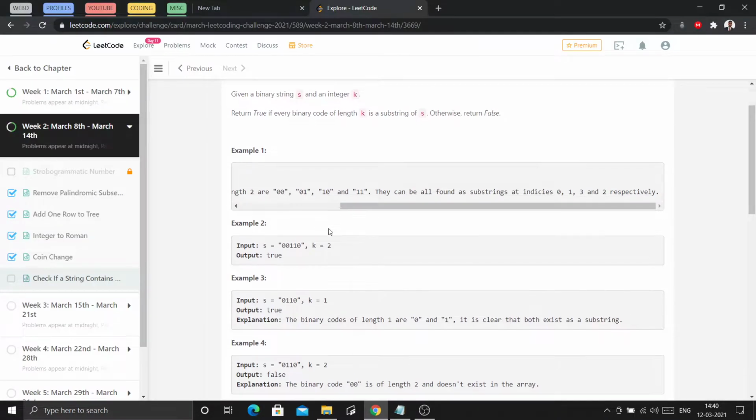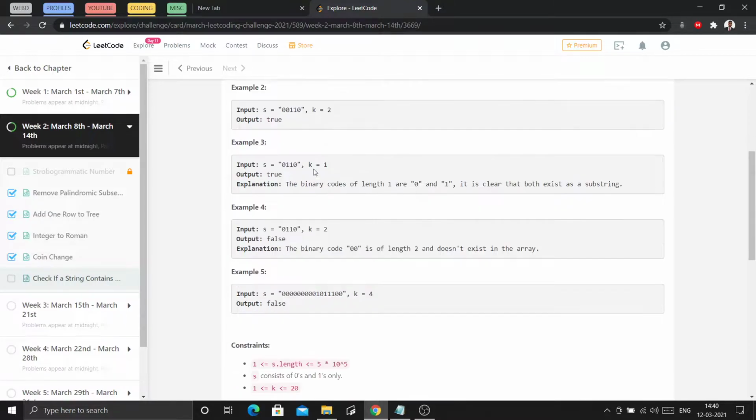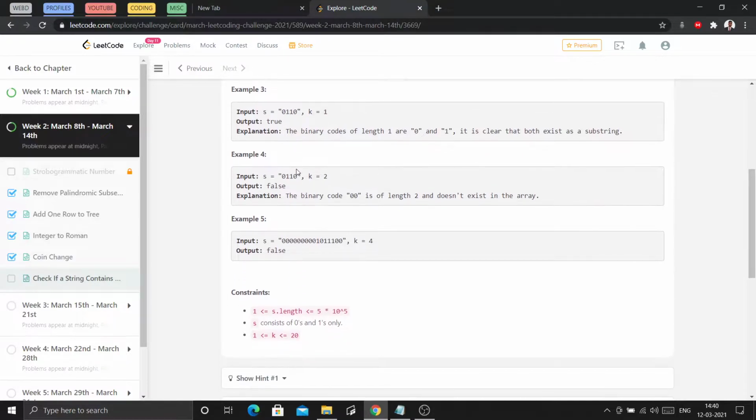Let's see another example. Here also k equals to 2, so we have to check whether 00, 01, 10 and 11 are there or not. 00 is here, 01 is here, 11 is here and 10 is also here. So it will also return true in this case. Let's check for k equals to 1. In case of k equals to 1, we only have 0 and 1 binary codes possible. So 0 is here and 1 is here. So it is also true.